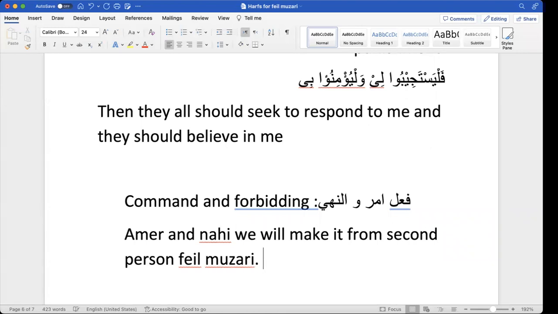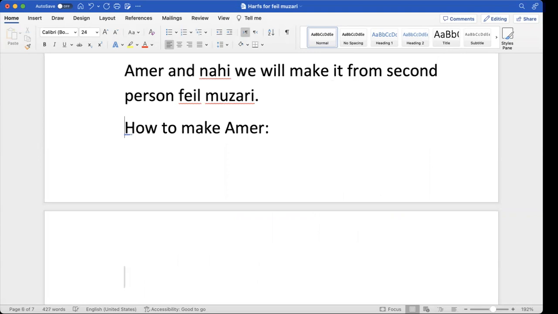So from anta to antunna, whichever fi'l muzari it is, you will create amr and nahi from it. So how to make amr? Let's see that. Okay. So for example, let's take the root word noon sod ra.